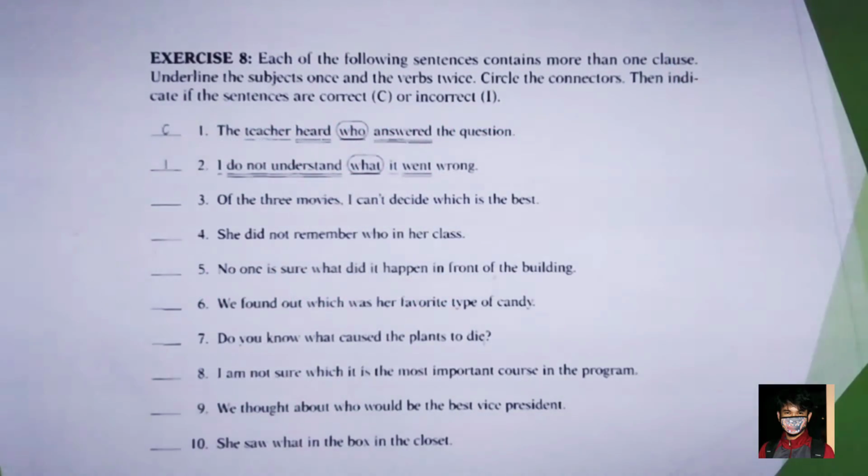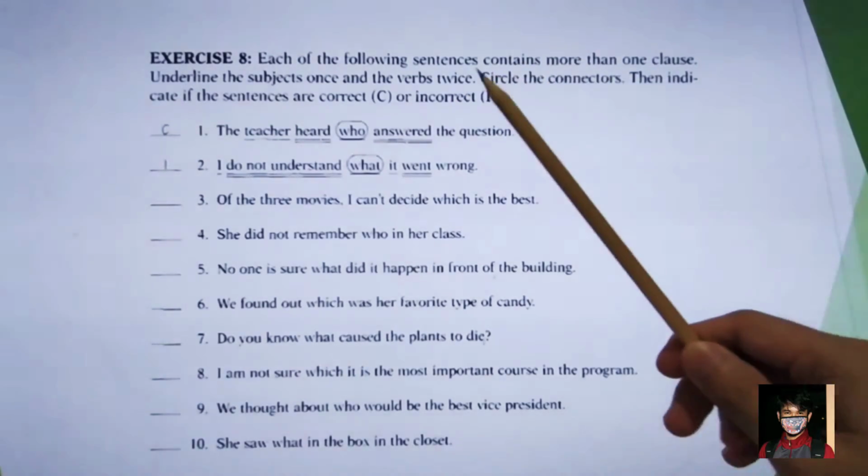Next we are going to talk about exercise 8, which is about noun clause connectors as the subject. We still have the same pattern to answer this kind of exercise.